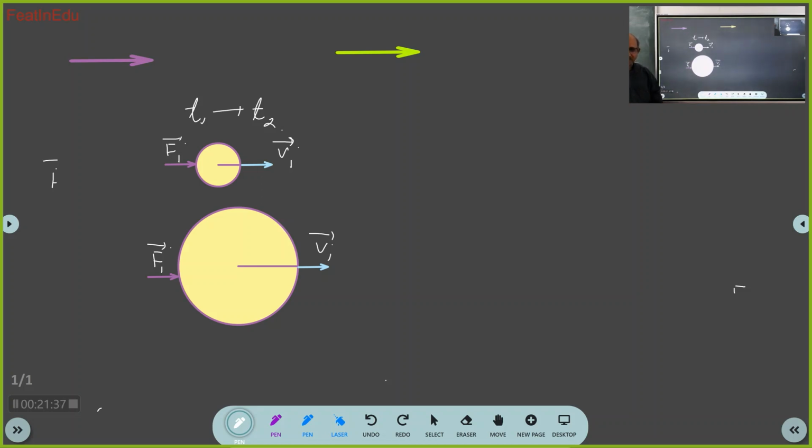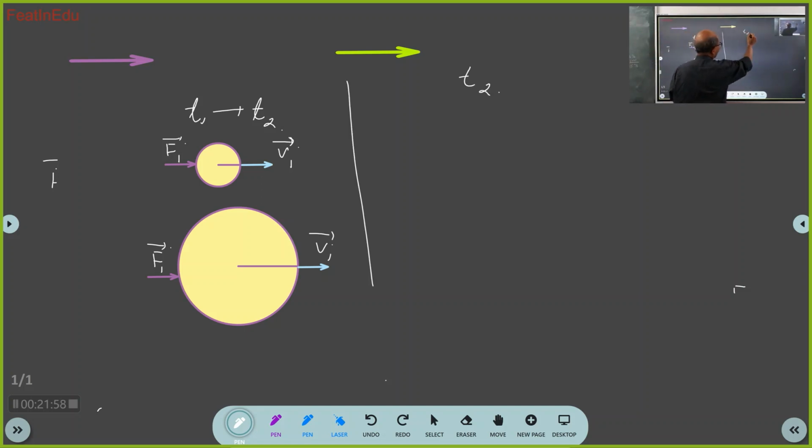Now at T1 the velocity was V1 bar. So at T1 the velocity was V1 bar. From T1 to T2 you have applied force F1 bar. Now at the end of T2, what is the velocity of this?